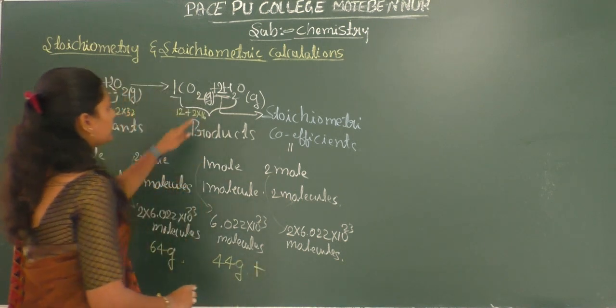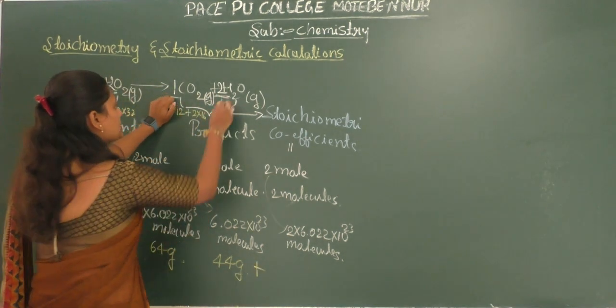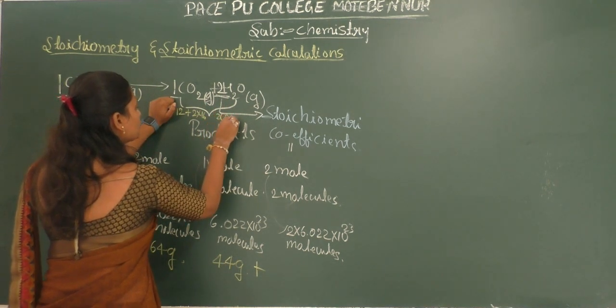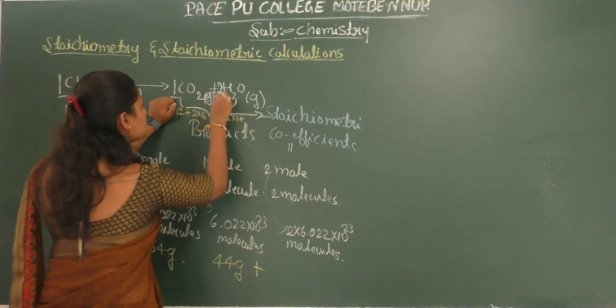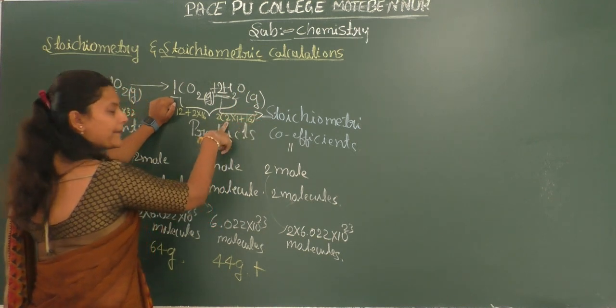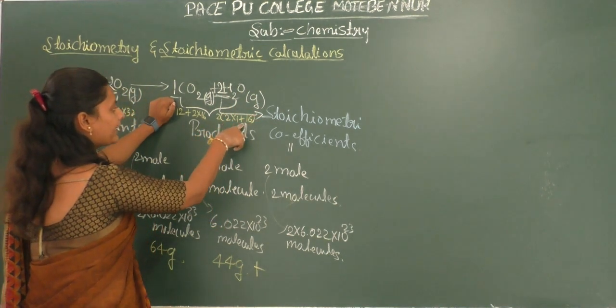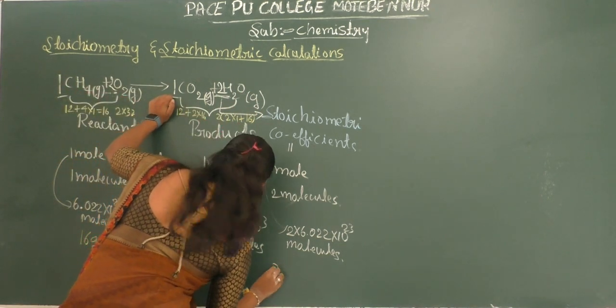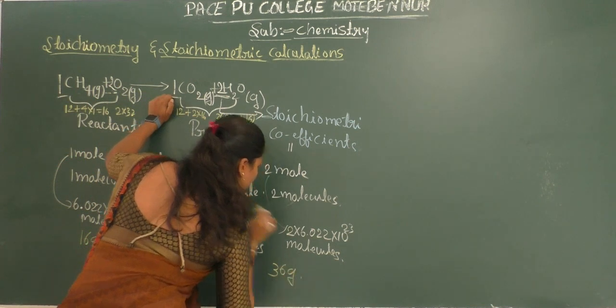For water, the molecular mass is 2 × 1 plus oxygen 16, so 18, and 2 × 18 is 36 grams of water.